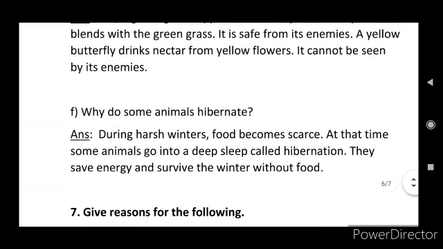And next, F question: why do some animals hibernate? Answer: during harsh winters, food becomes scarce. At that time, some animals go into a deep sleep called hibernation. They save energy and survive the winter without food.